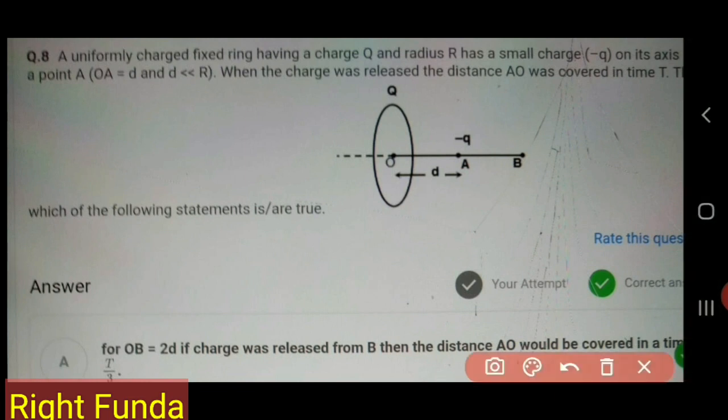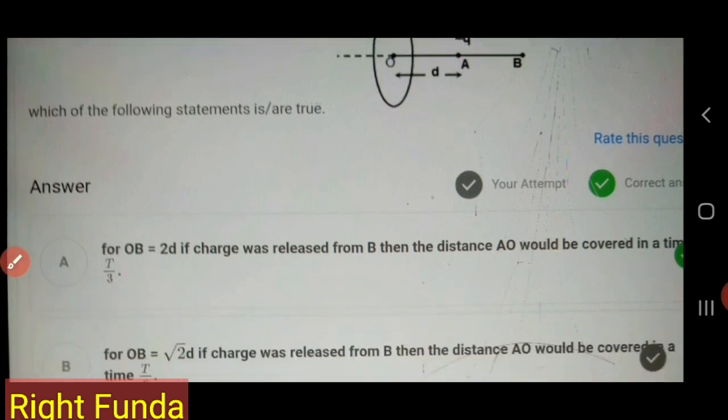So what is given to us is like this. There is a ring, and a charged particle here is released from this. This charged particle is negative, and the ring is positive. So as it's released, it will come like this. To cover from A to O, from the starting point to the center of the ring, it takes a time t. So different questions have been asked, and an approximation is given, that the initial distance d is much lesser than r. This is the given.